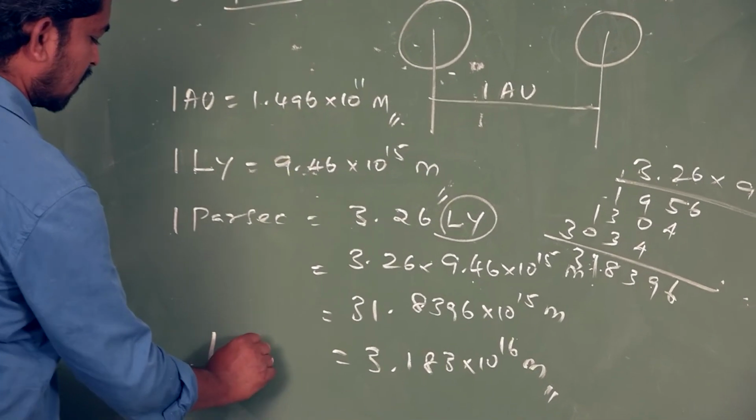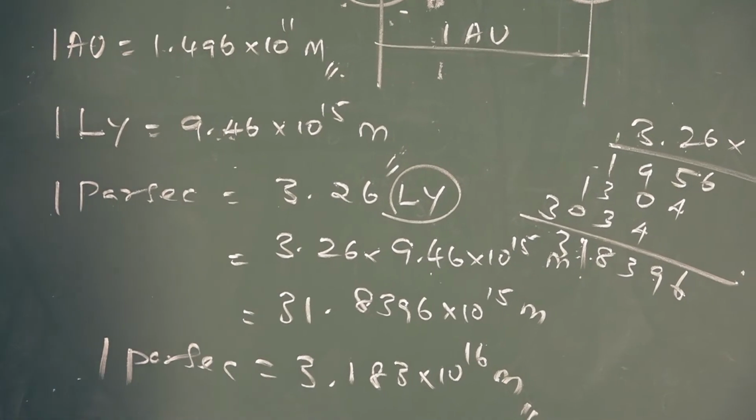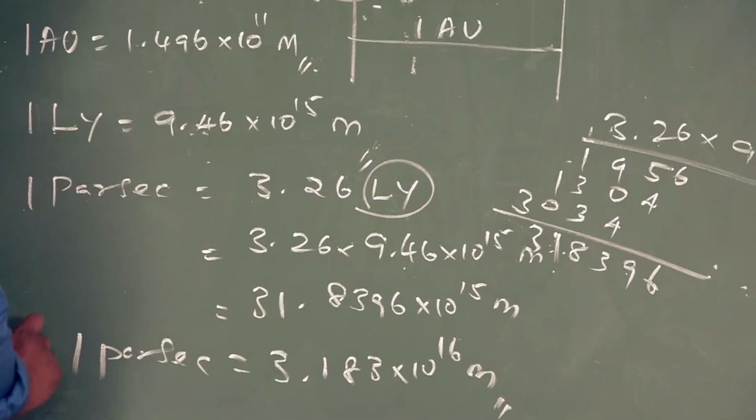So 1 parsec is equal to 3.183 into 10 power 16 meter.